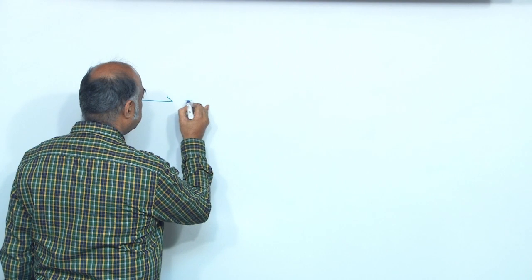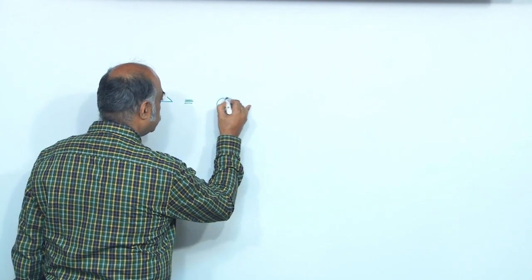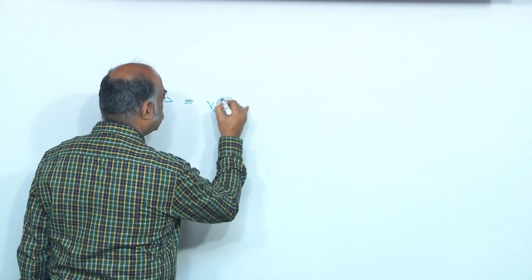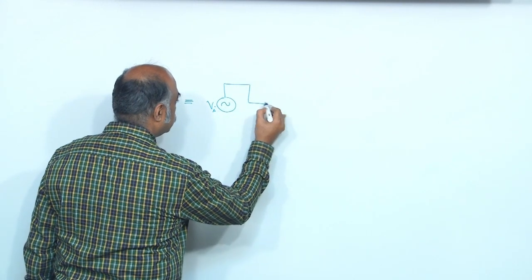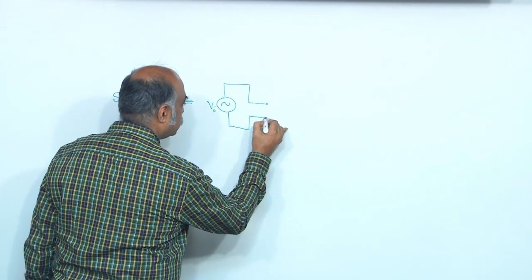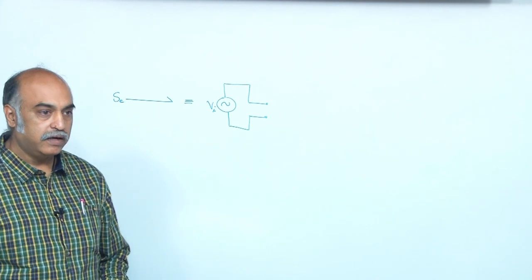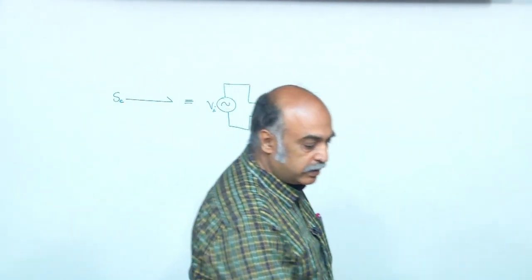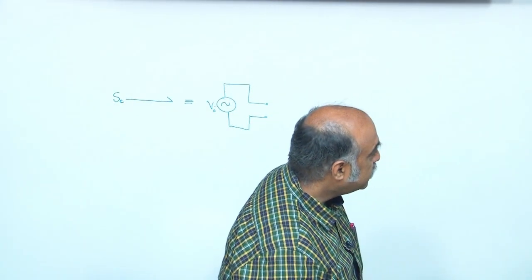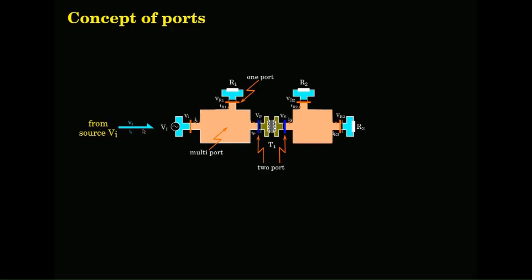So, this is equivalent to I can replace it. The arrow direction here, the half arrow direction here gives the direction in which the energy is flowing into the port.